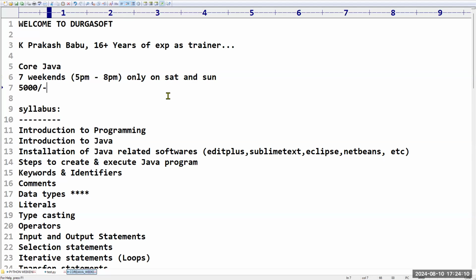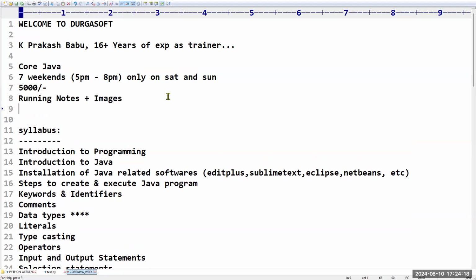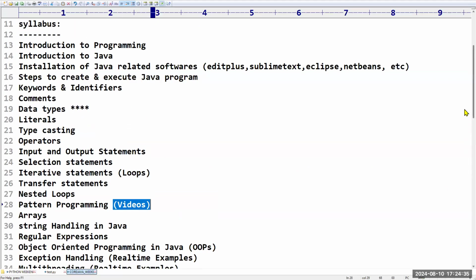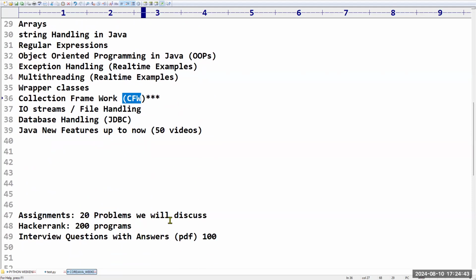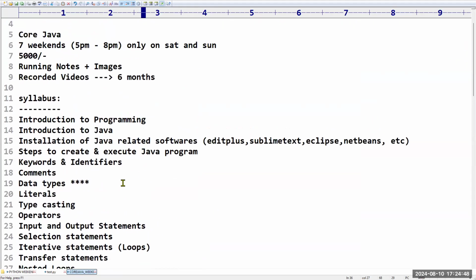Next, sir, video access: I am going to share running notes, and sometimes images also. Those things I will share. But the recorded videos, you are going to get only 6 months of access. However, some videos I mentioned, like pattern programming, Java new features, some collection related videos, and some programming related videos, I'm going to share, and those will be lifetime. I will share that video link in this document itself.